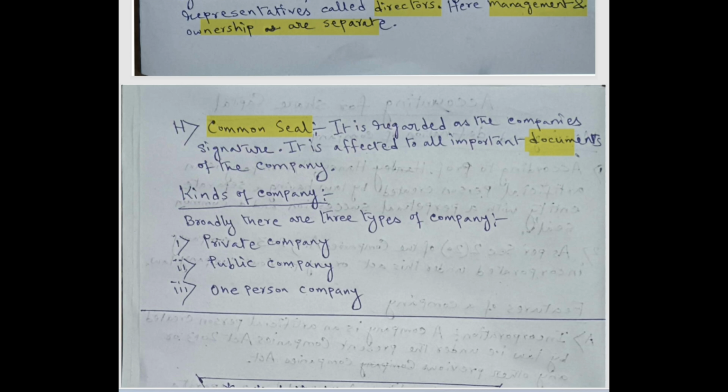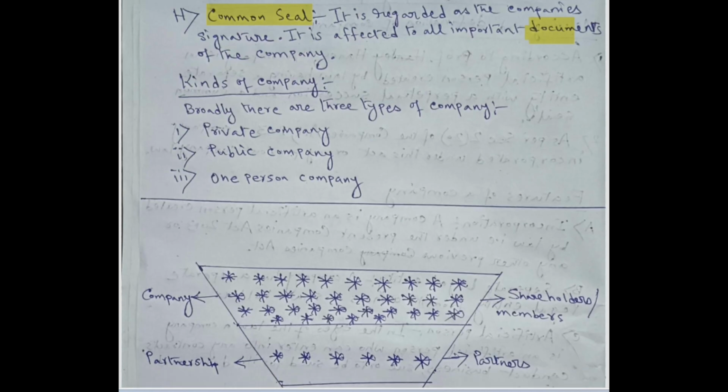Kinds of company. Broadly speaking, there are three types of company. Kinds of company मतलब कितने तरह का कंपनी होता है. So broadly, there are three types of company. Number 1, private company. Number 2, public company. And number 3, one person company. That's it.